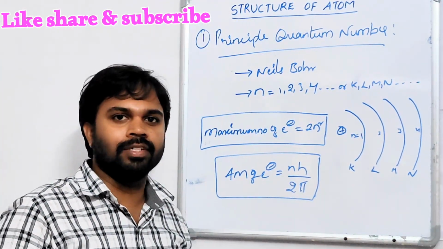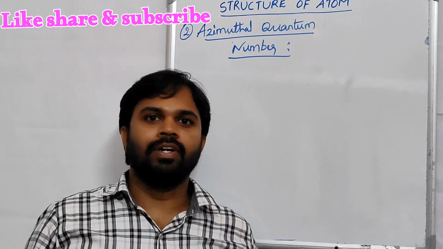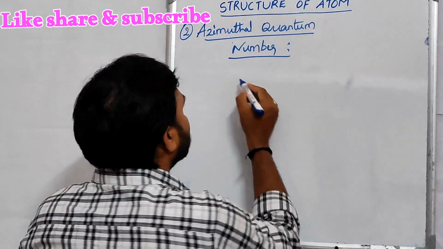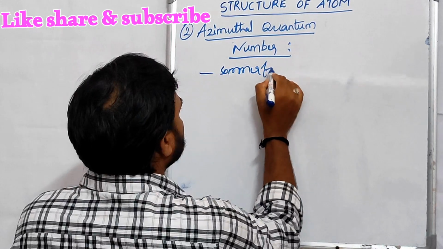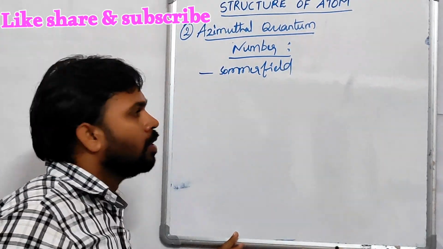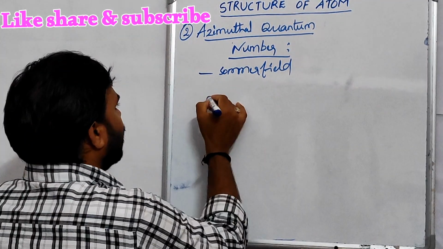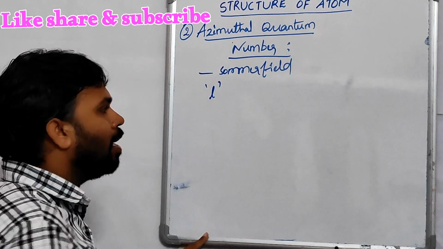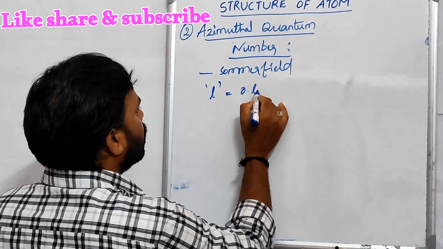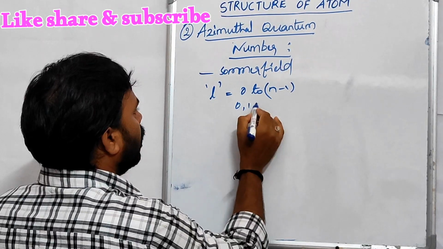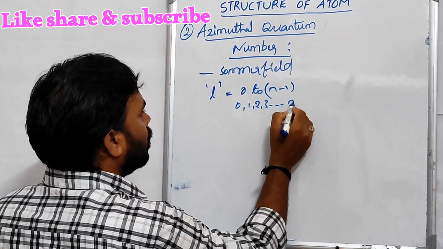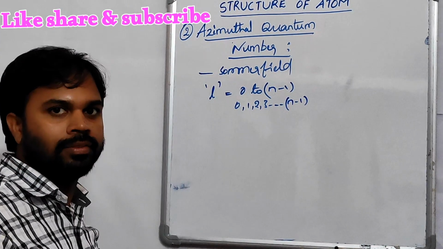Now come to the second one, the azimuthal quantum number. It was proposed by Sommerfeld. It is denoted by the letter l. The l values are 0 to n minus 1, that is 0, 1, 2, 3 and so on up to n minus 1.